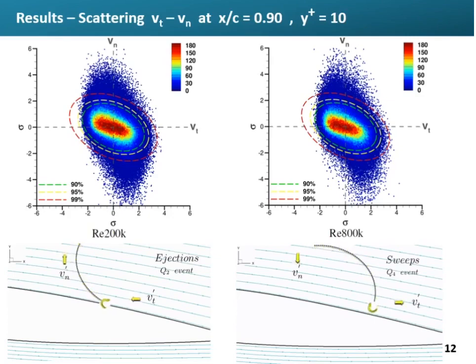Ejections and sweeps are evident in scatter plots with the direction of confidence ellipses for 90, 95, and 99% of velocity fluctuation.